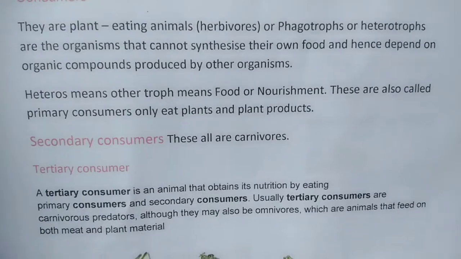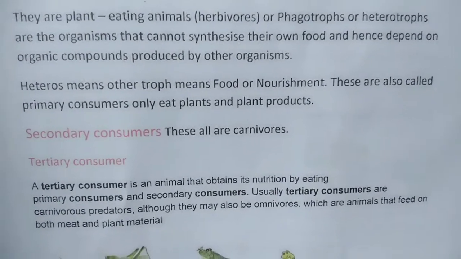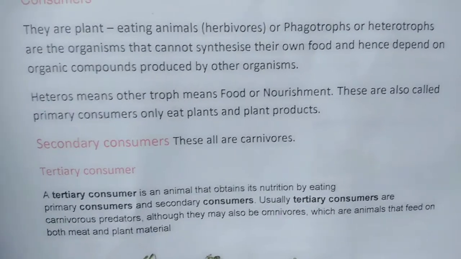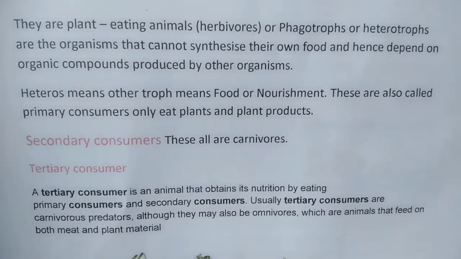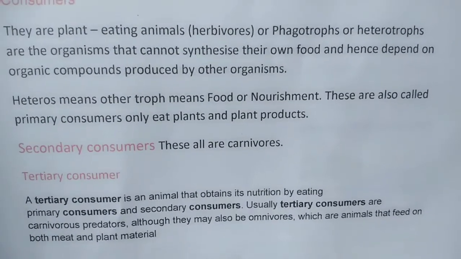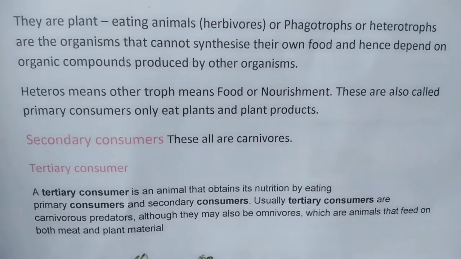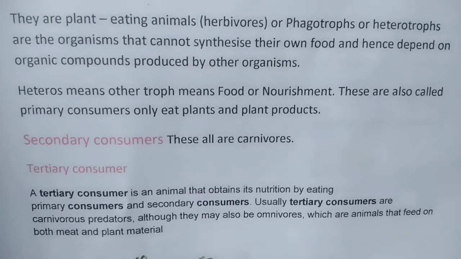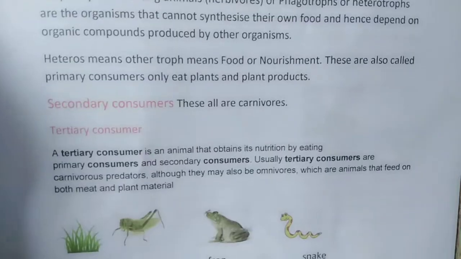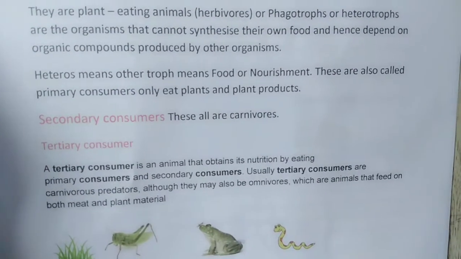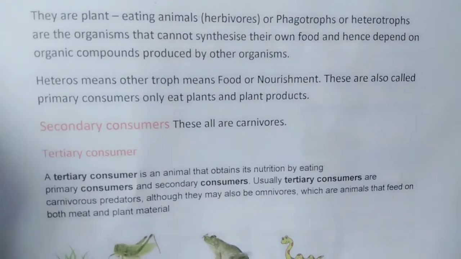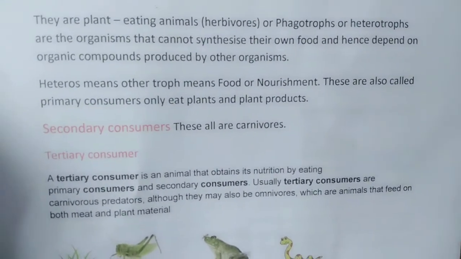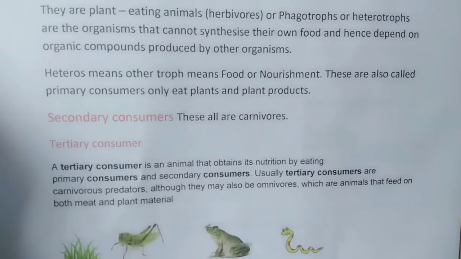Consumers, they are the plant eating animals. Herbivorous or phagotrophs or heterotrophs are the organisms that cannot synthesize their own food and hence depend on organic compounds produced by other organisms. Hetero means other, troph means food or nourishment. These are also called primary consumers, which only eat plants and plant products.